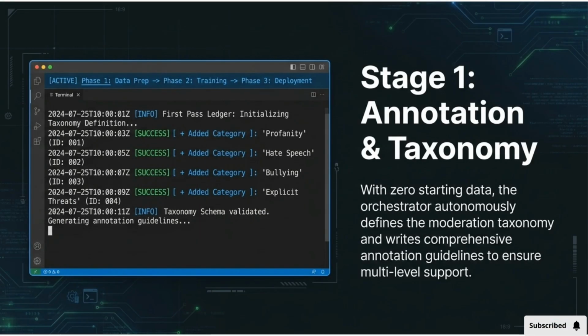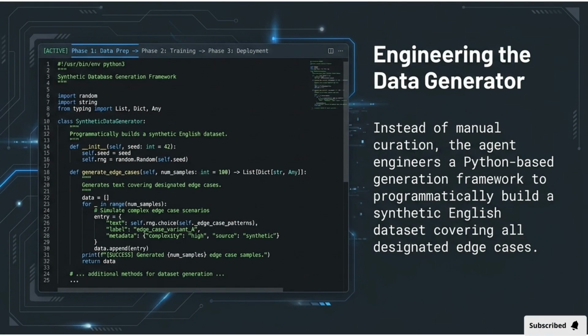In Stage 1, the system begins by autonomously defining the moderation taxonomy and writing comprehensive annotation guidelines without any human input. Instead of manual curation, the agent then engineers a Python-based generation framework to programmatically build a synthetic English dataset covering all designated edge cases.